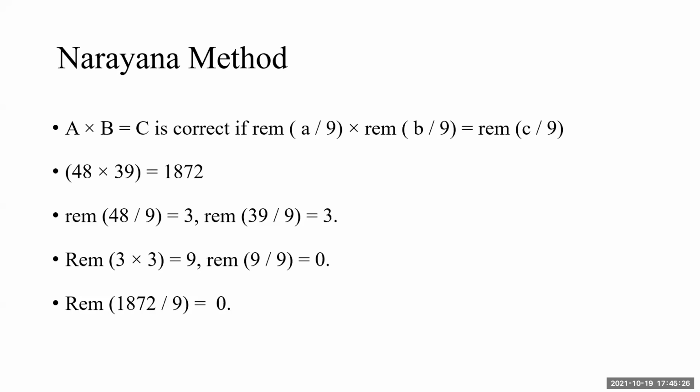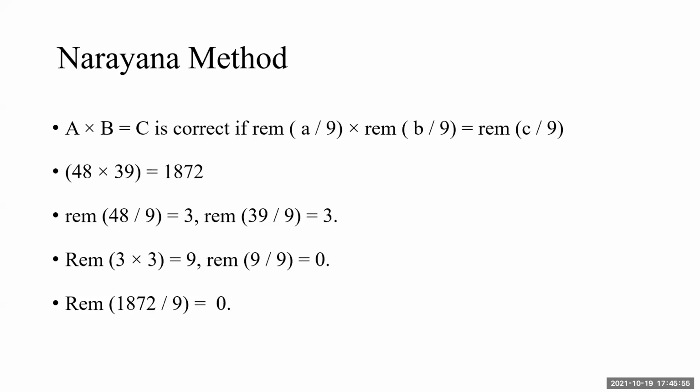Means I will find the remainder of A divided by 9, and the remainder of B divided by 9. I'm repeating, I'm not finding the quotient. I'm interested in the remainder. And then I will find the remainder of C divided by 9. If the product of the remainders on the left hand side is equal to the right hand side, the answer is correct.